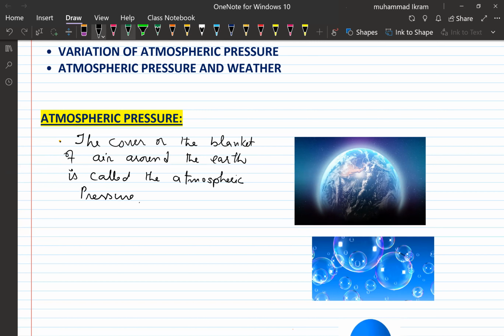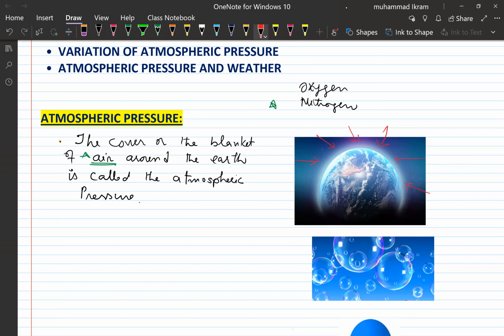Now, this blanket of air, what is it formed by? It is formed by various gases, for example, oxygen, nitrogen, helium, carbon dioxide, etc. So this blanket of air that surrounds our earth from all sides is called the atmosphere, the one which you see here in this diagram.